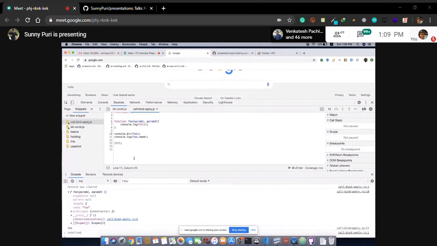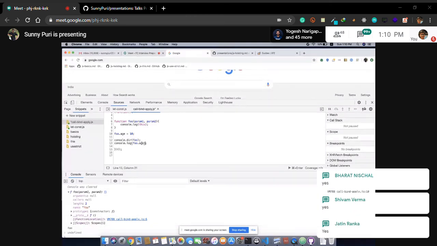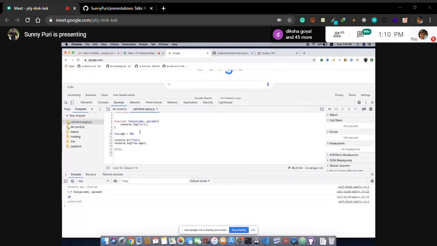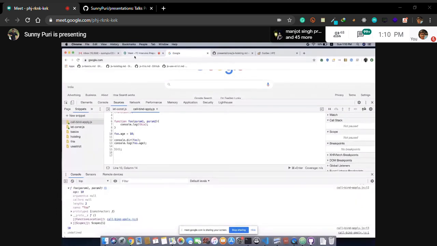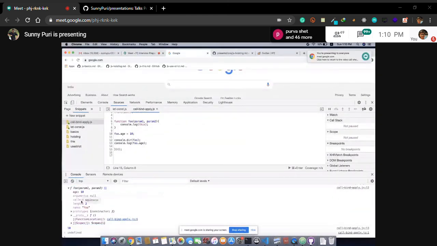Why am I explaining this? Let's see. Can we add some new property to a function? Let's verify. Can we access it? Yes, we can access and use it. Let's drill down more. We have a proto. Let's see what is in proto.